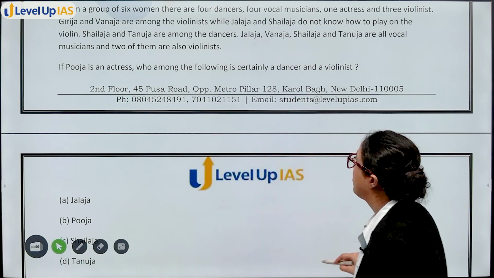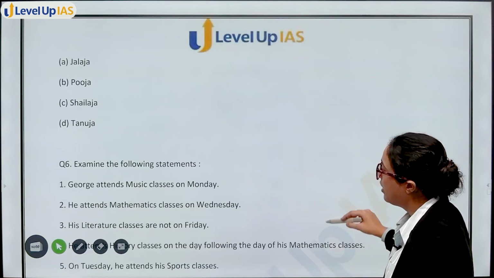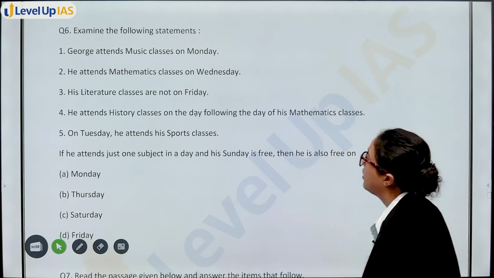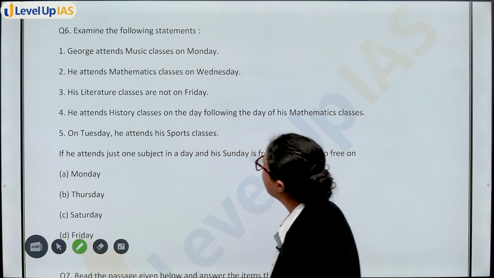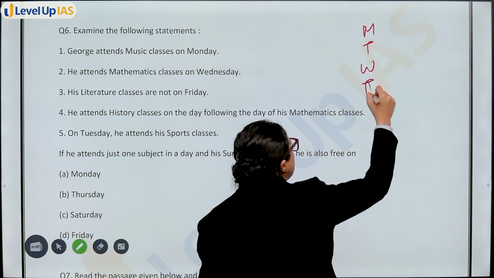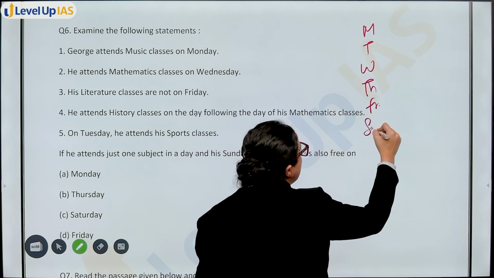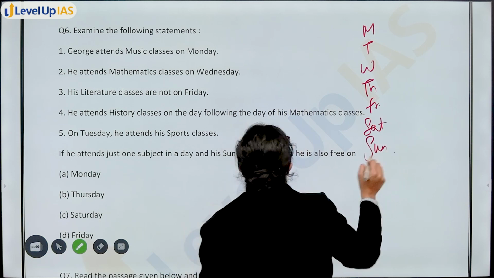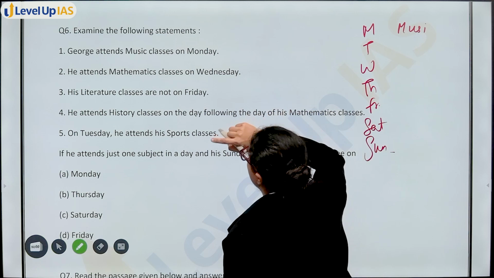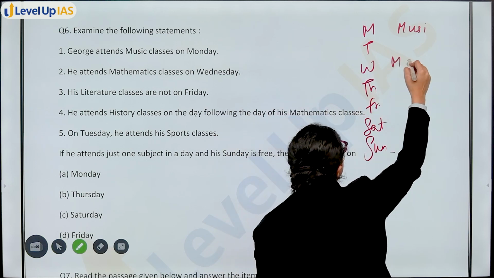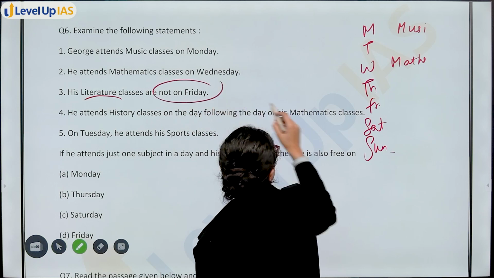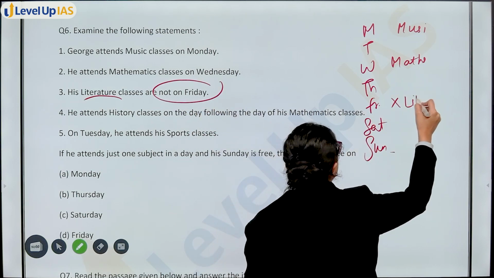Now, next question. George attends music classes on Monday. He attends mathematics classes on Wednesday. So if you have Monday, Tuesday, Wednesday, Thursday, Friday, Saturday, Sunday. Music classes on Monday. Monday ko music. He attends mathematics classes on Wednesday. Maths on Wednesday. Literature classes are not on Friday. Literature nahi hai yahan par.